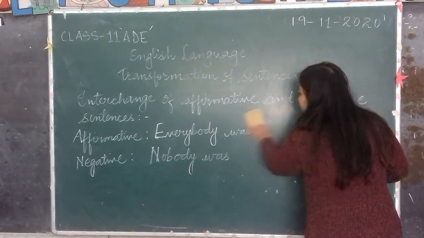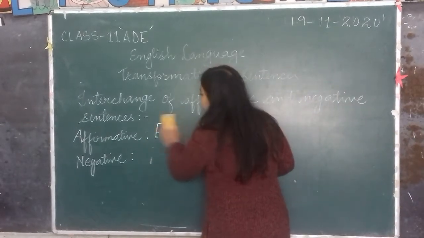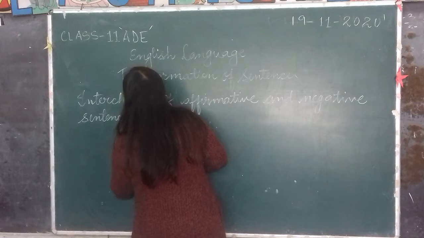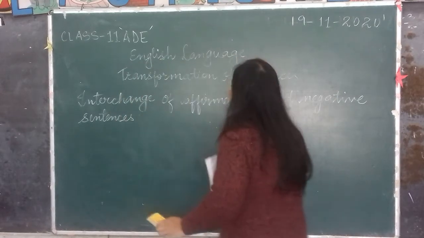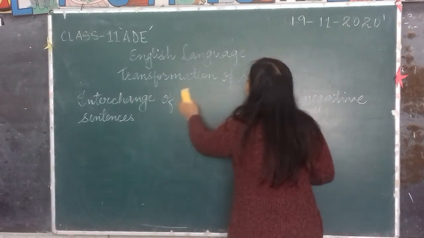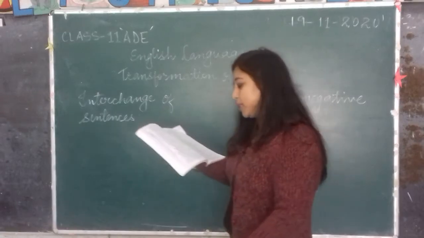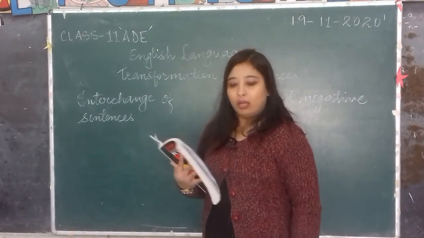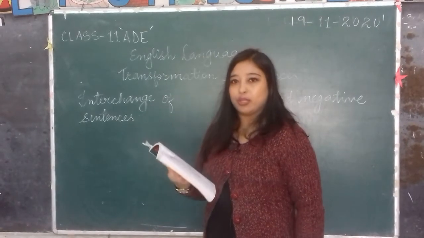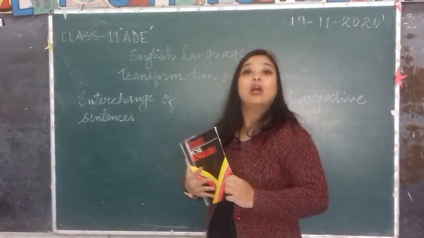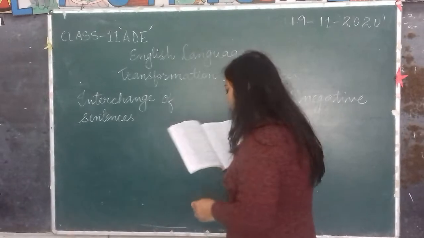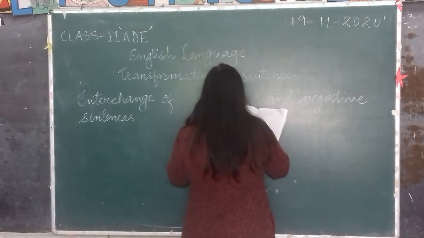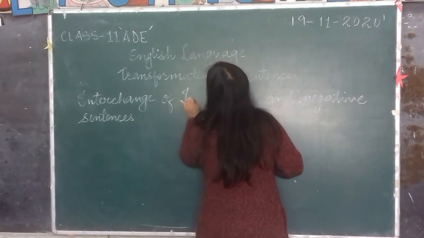Interchange of interrogative and assertive. An interrogative sentence is when you all are asking questions. You all are interrogating something or asking questions, isn't it?